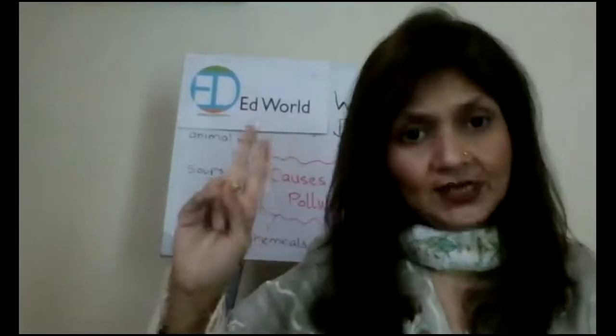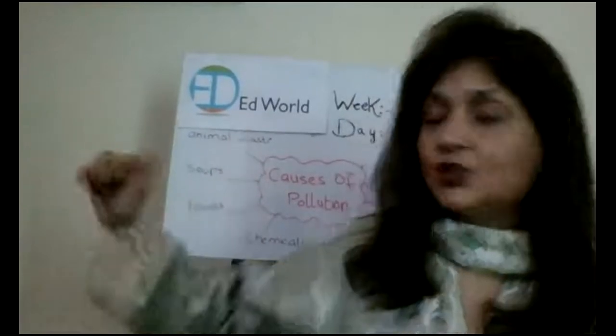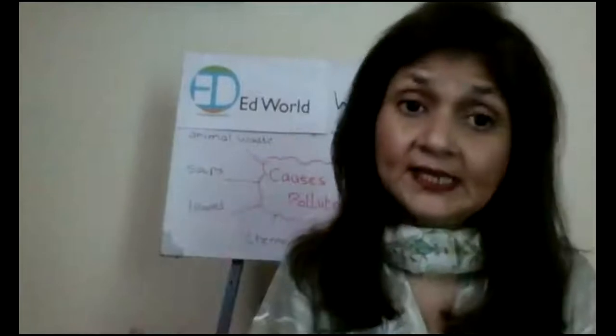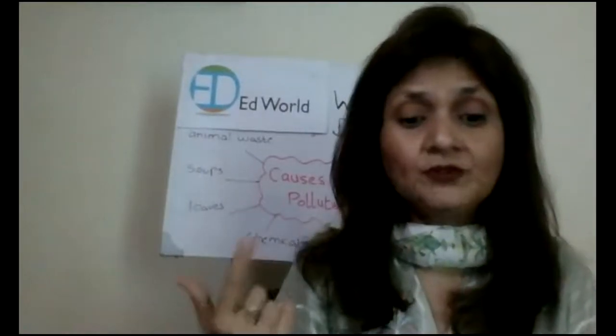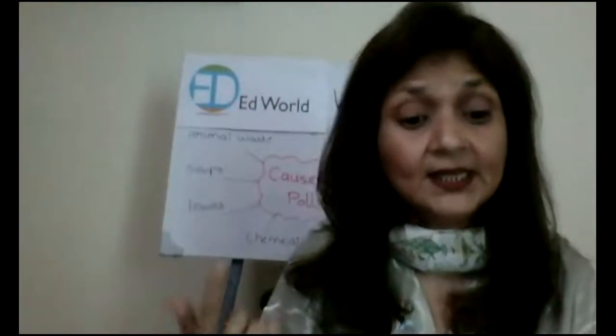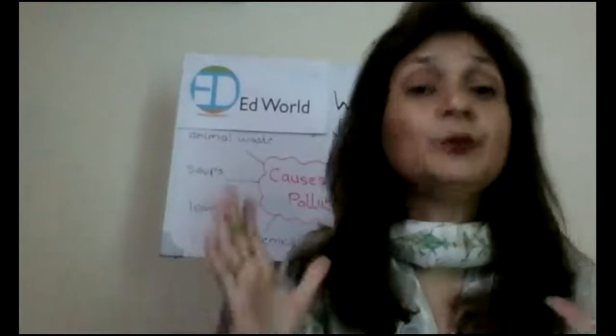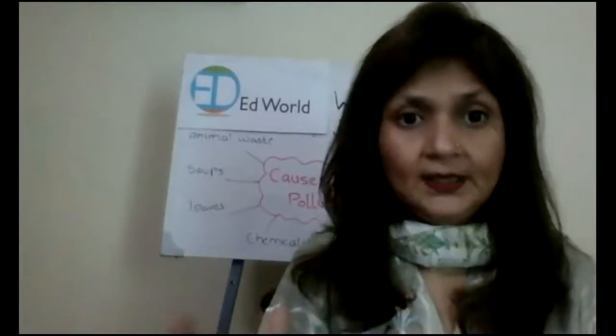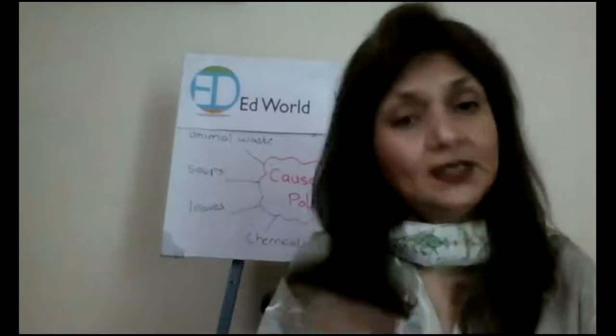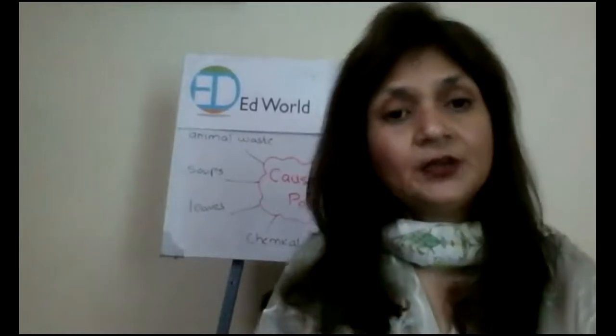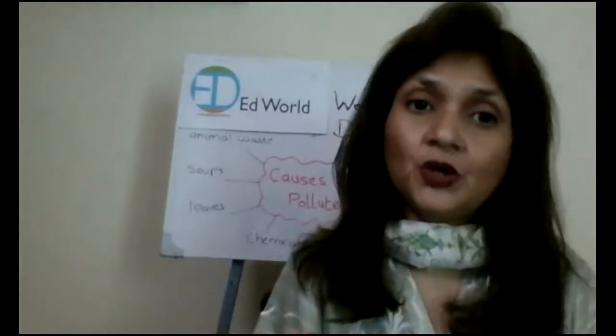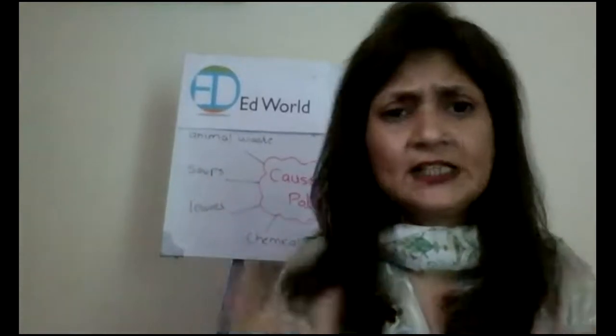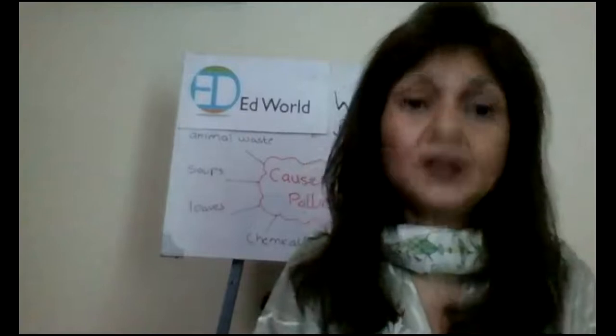So now what I want you to do, you have to do 2 tasks. First task is that you have to make this web in your notebooks. And the second task is you have to make a list of ways that can help stop pollution. Like we have discussed just now, in the same way you can write down different ways to stop pollution. Since there are 2 tasks, I'm going to give you at least 15 minutes to complete this work, and your time starts now.